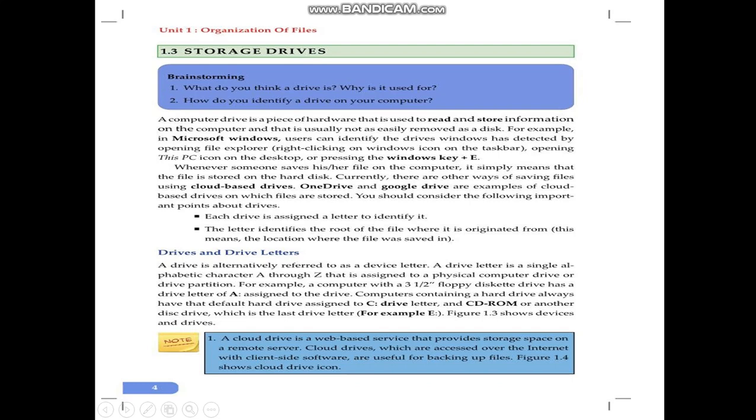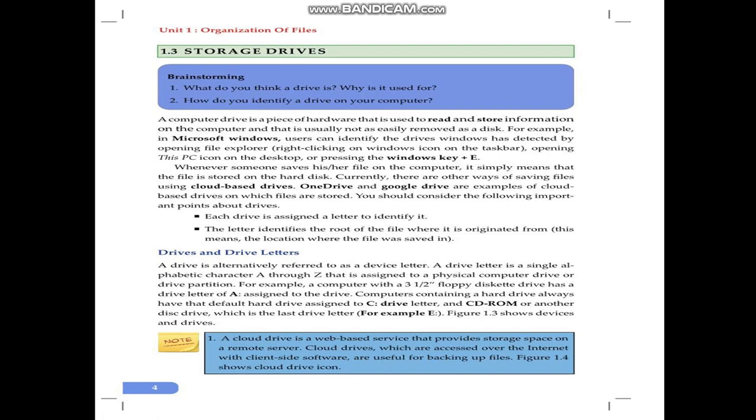What do you mean by cloud drive? A cloud drive is a web-based service that provides storage space on a remote server. Additionally, it is a storage drive that helps us to store our files rather than on a computer's local disk.